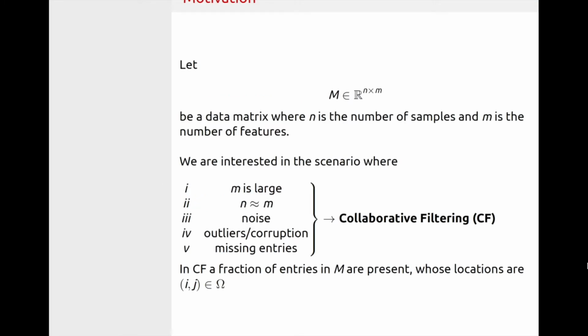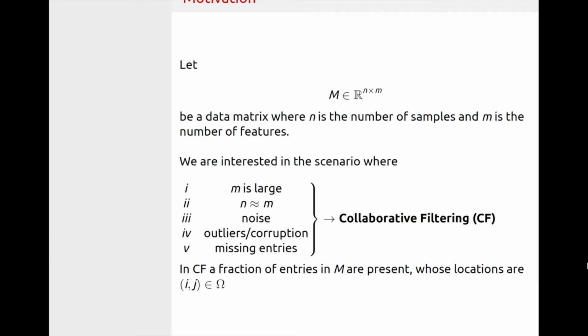As data scientists, we are accustomed to a data matrix M, which is n by m, where n is the number of observations and m is the number of features. In many situations, this data has properties that make it challenging to process with statistical tools. For example, m may be very large, n may be approximately equal to m, and there may be noise in the data. In these situations, we can use traditional dimensionality reduction techniques like PCA.